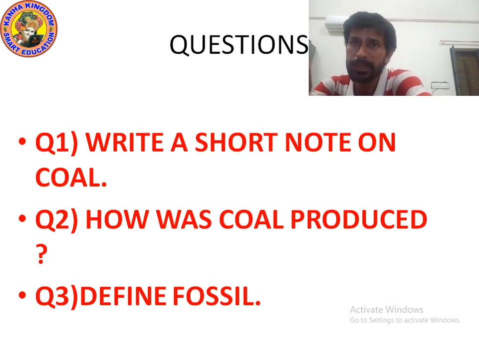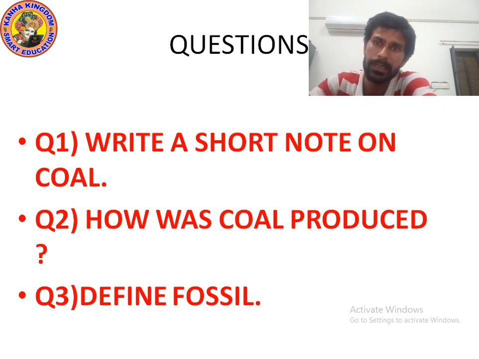As coal contains mainly carbon, the slow process of conversion of dead vegetation into coal had happened. This process is known as carbonization. So what do you mean by carbonization? The slow process of conversion of dead vegetation into coal is called carbonization. Question number 3 is define fossil. What is a fossil? Dead remains of living organisms are known as fossils.